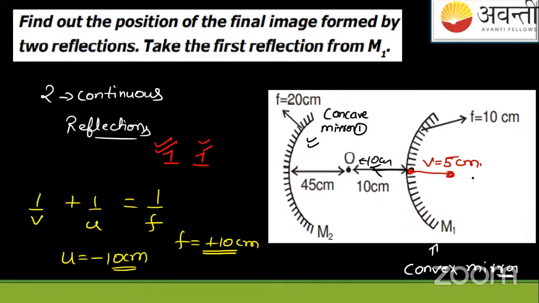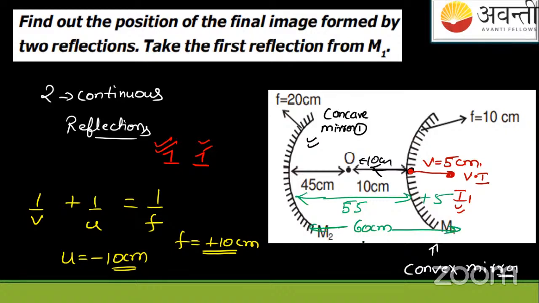Now this is basically a virtual image. So this virtual image, which is I1, will be acting as a virtual object for the concave mirror now. So now we'll take this complete linear distance, that is 45 plus 10 is 55 plus 5 is 60 centimeters, complete distance.